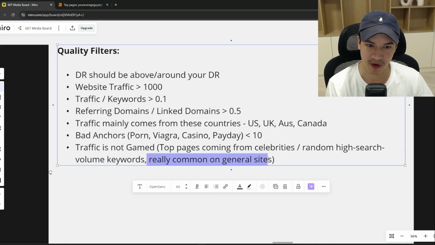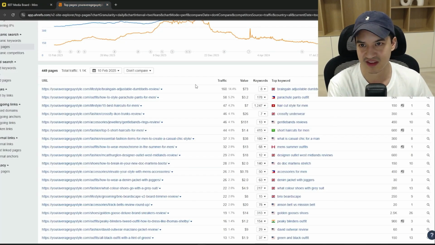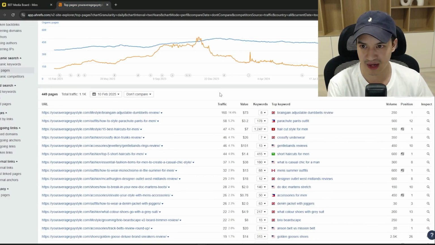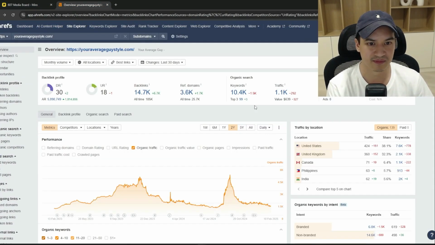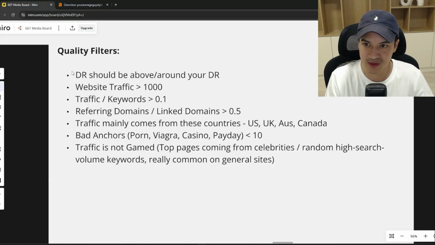It's really common among general sites. So if you're getting a backlink from a general site, just double check which keywords they're actually getting their traffic from, right? You want it to actually be relevant to that website and not some random keywords with high search volume that they're ranking number 8 for because, yeah, nobody really cares about those keywords. So those are the quality filters that we look out for.